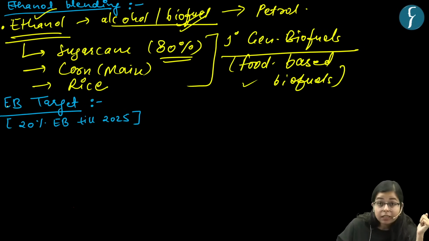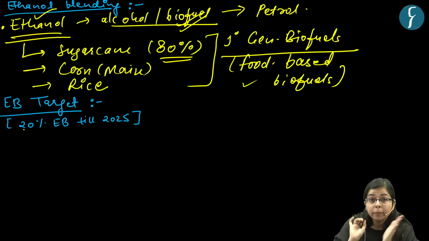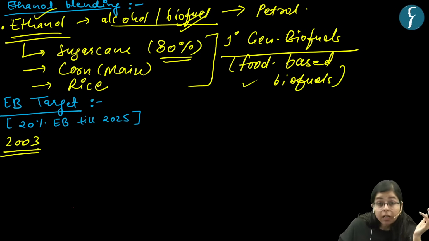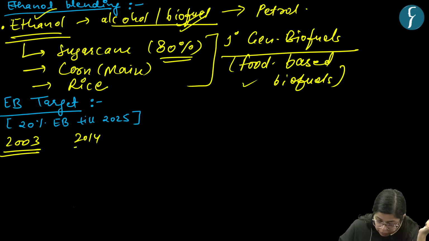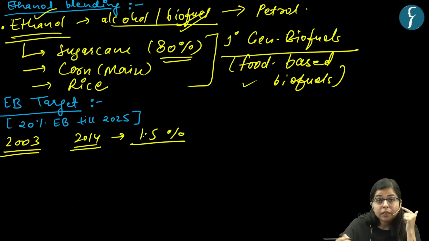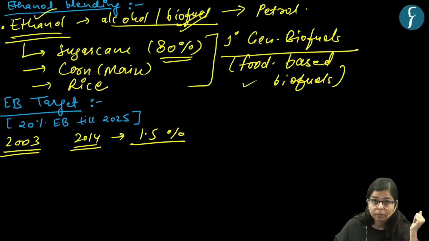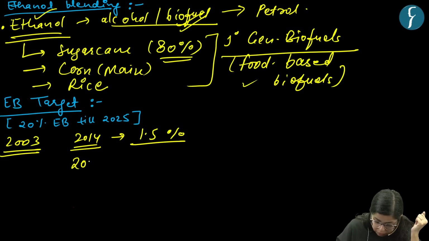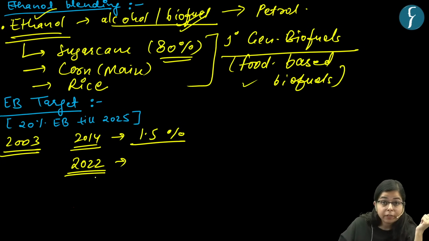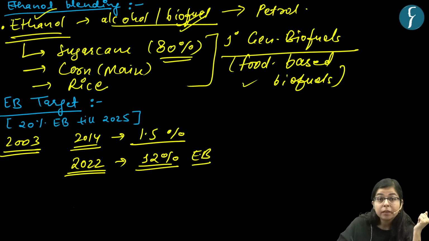Now let's see the ethanol blending target of the country. India undertook an initiative to blend ethanol with petroleum early, since the year 2003. But if we see the data of 2014, India achieved just 1.5% ethanol blending with petroleum, right? Now, fast forward to the year 2022, India has achieved more than 10%, around 12% ethanol blending in petroleum.